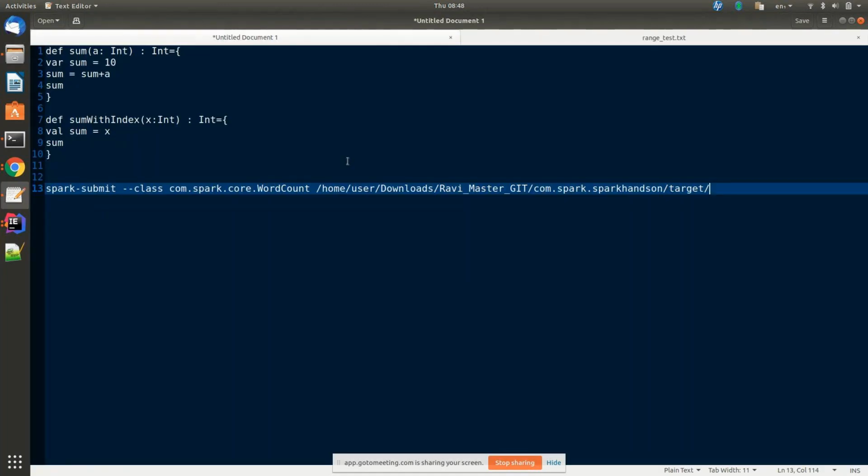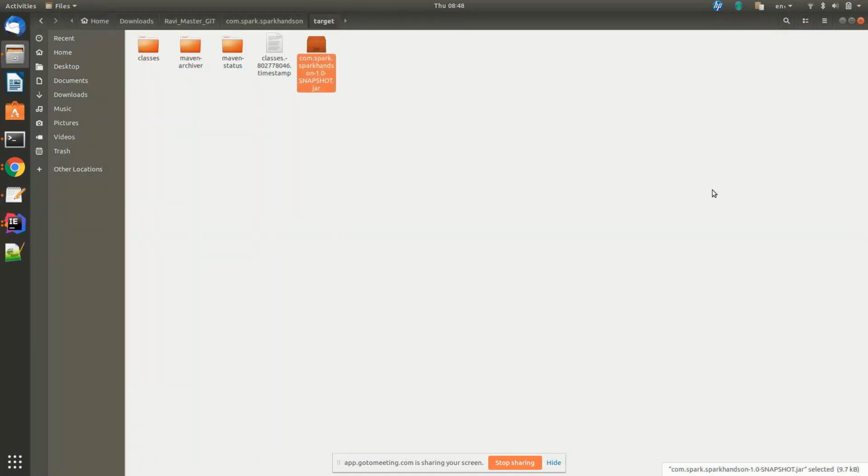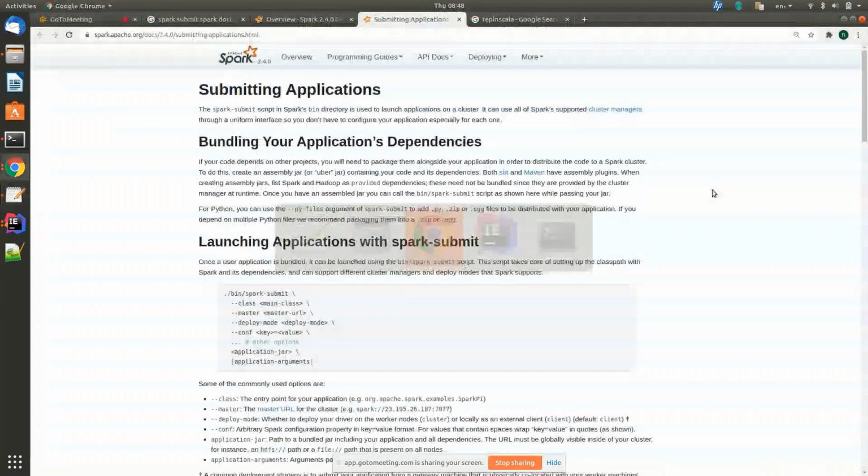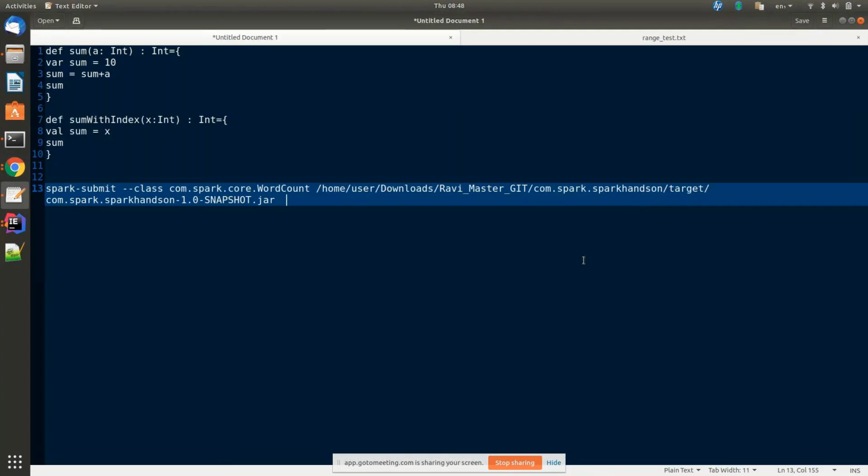Take the path of this. Okay, it is in continuation. Home, user, download. Space, and go to your command. What is in the document? You see what is next: the hyphen master. If you want, you can give master as yarn, or you can just give local. Just give local.